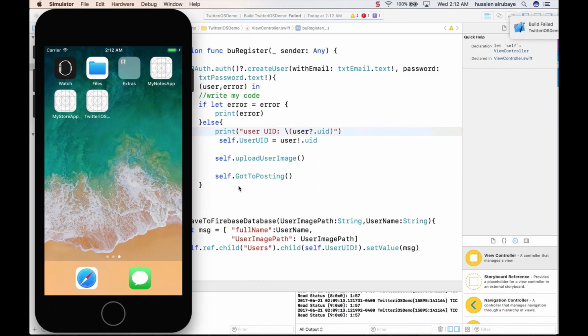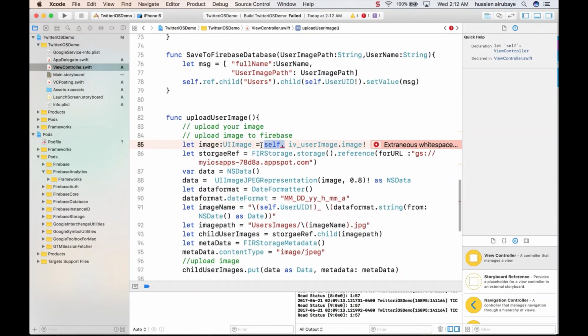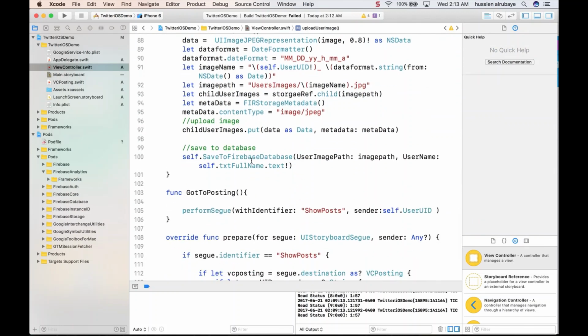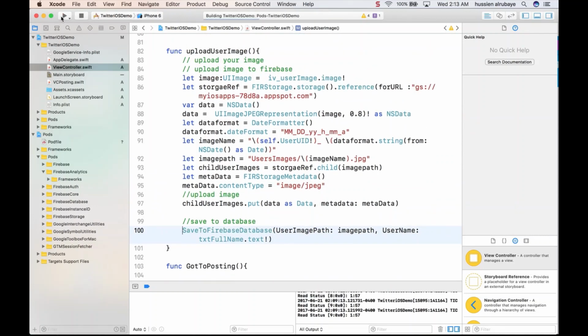Now if anyone wants to register, I will register him. If anyone already registered there. So what's the problem now? Say this one, the extra white space, because these are no longer needed because they are just a fraction. So all these words self that we added are no longer needed.